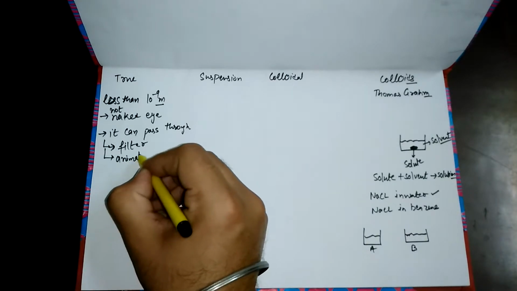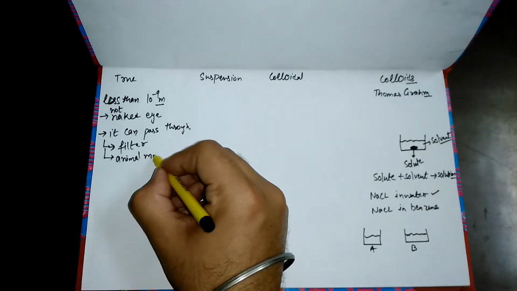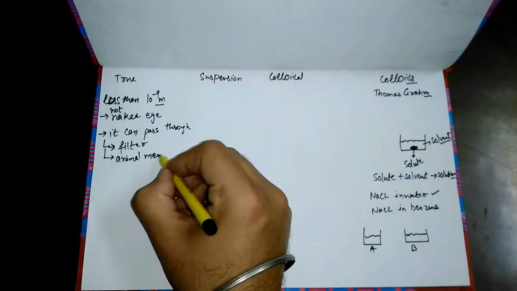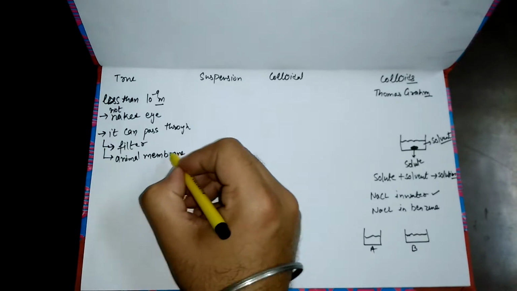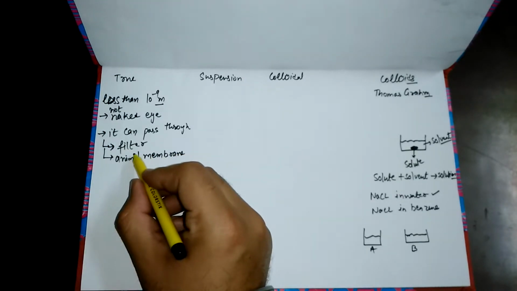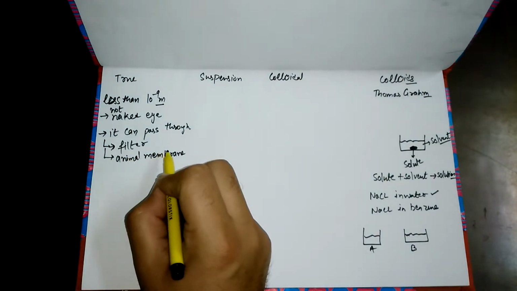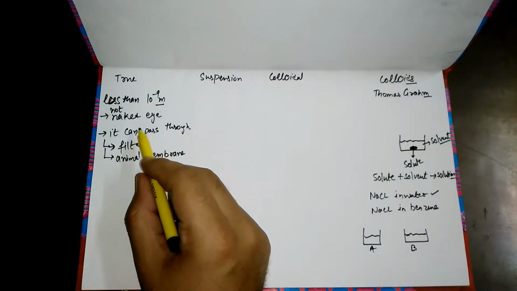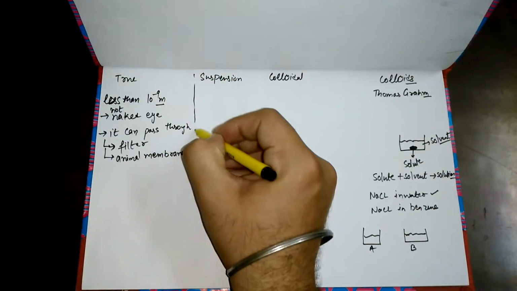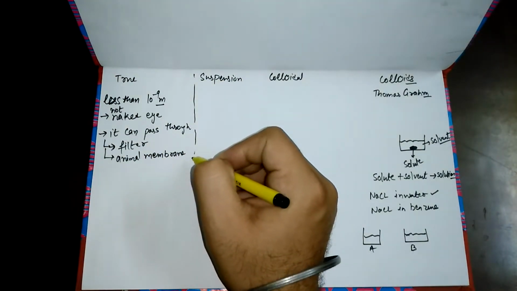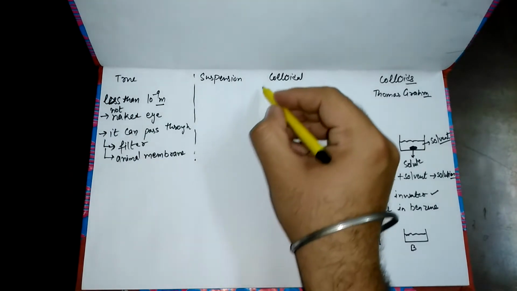This is another way of finding the size of particle, another way of identifying whether it is a true solution, suspension or colloidal. These are a few characteristics through which you can identify the solution easily. Similarly, we have the colloidal.